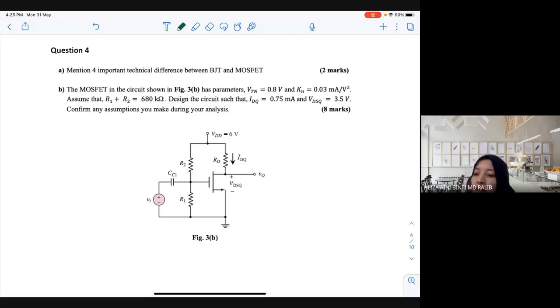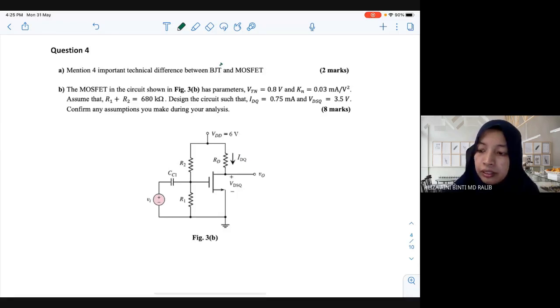Okay. What is the difference between BJT and MOSFET? Osman? What is the difference between BJT and MOSFET? Helmi? Anybody would like to answer?